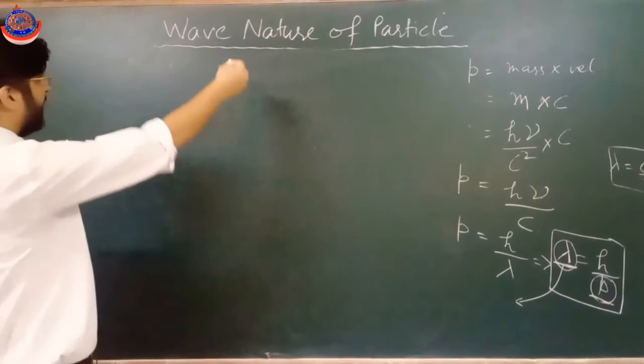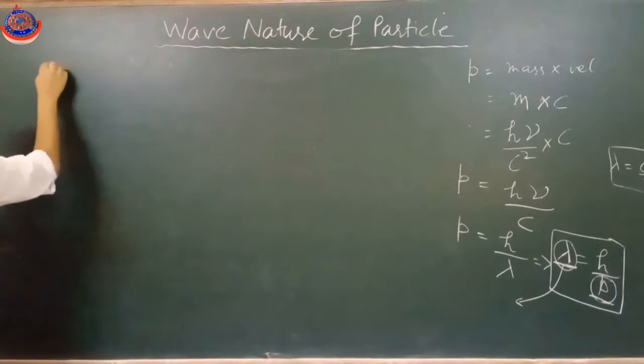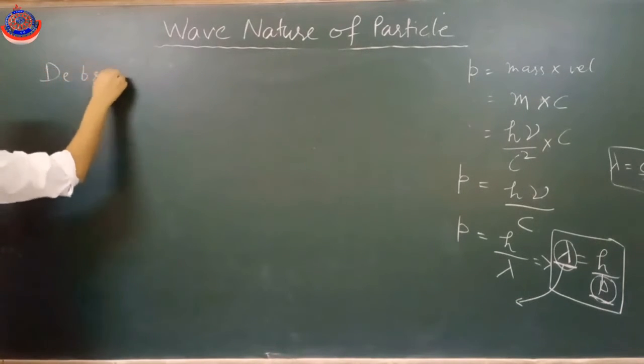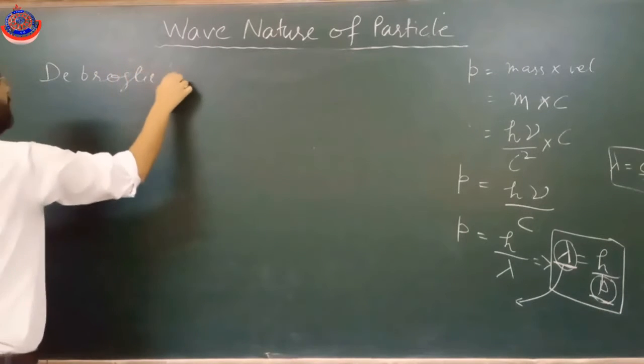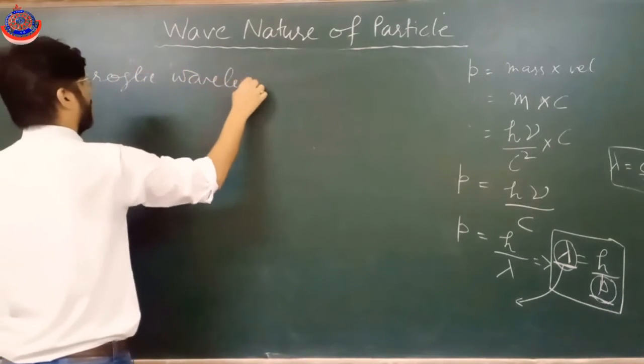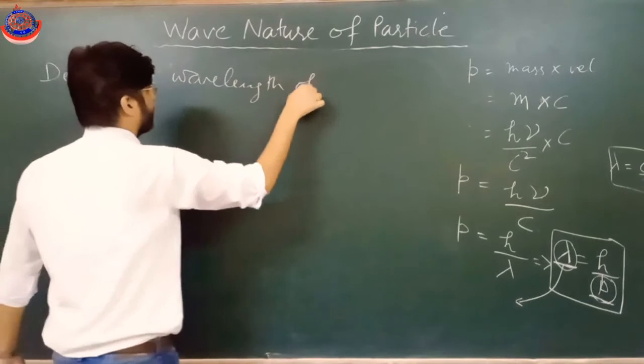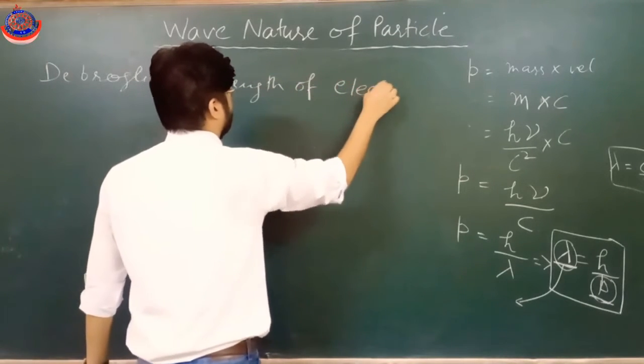Here we have to find the de Broglie wavelength of electron.